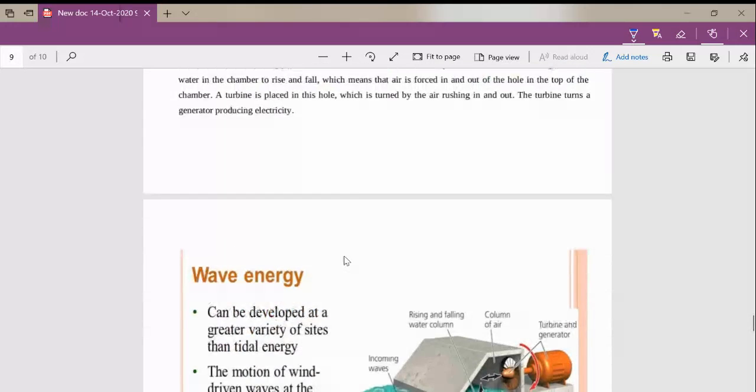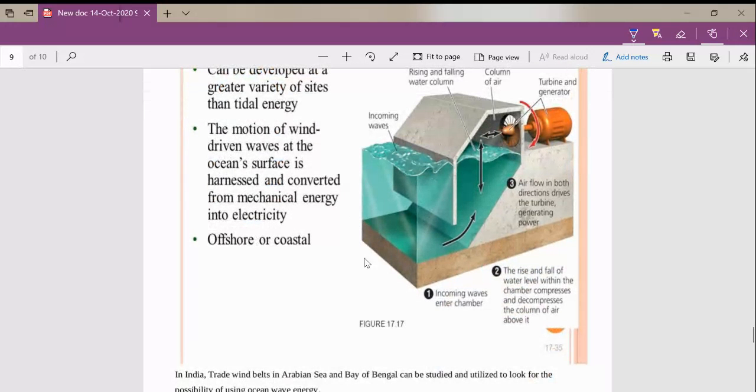Okay, so next is the ocean wave energy. Here we are having certain chambers. In that chamber or column we are collecting the waves. Okay, so here we can see that the incoming waves enter that particular chamber, and we know what is the speciality of waves. It is having rise and fall. So this is collected in a certain chamber, and this chamber is having air.